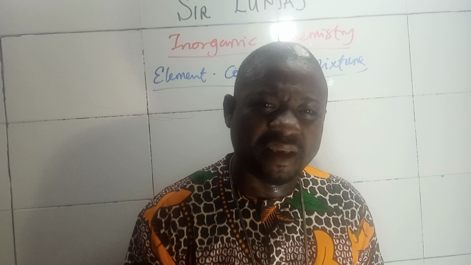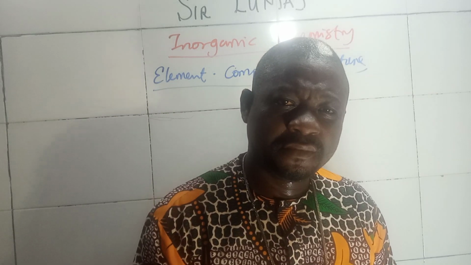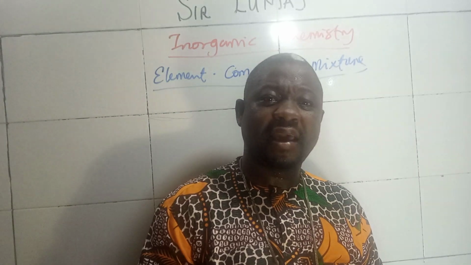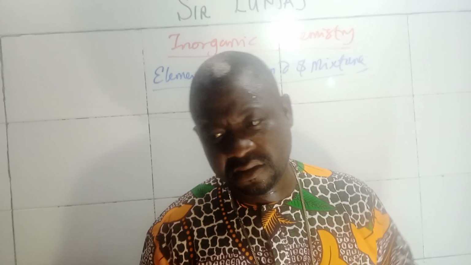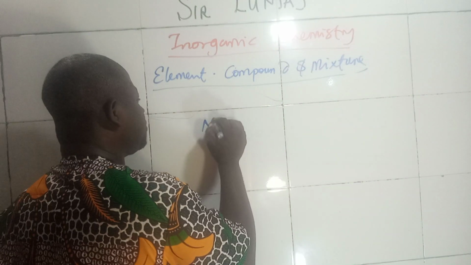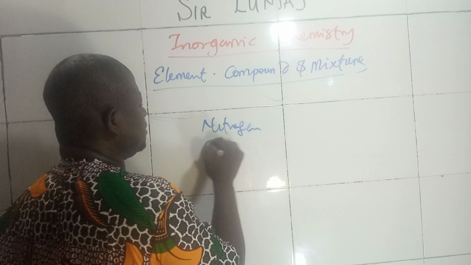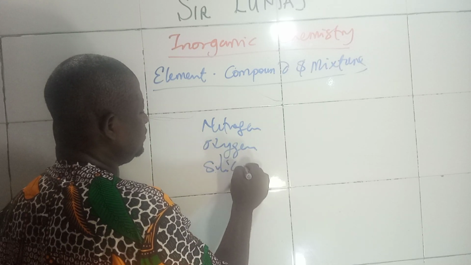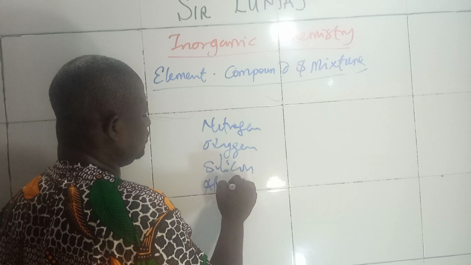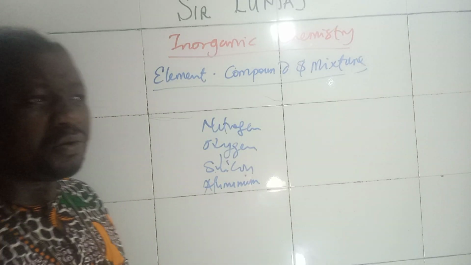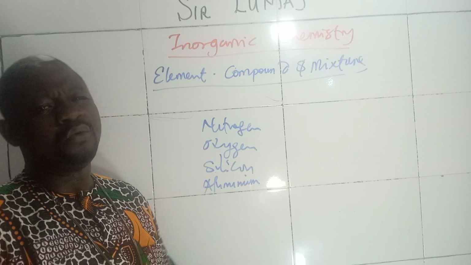So our elements, you can talk about carbon. Carbon is an element because it cannot be broken down into another smaller substance or substances. Our elements now, you can talk about oxygen, you talk about nitrogen. You can see I'm mentioning it one by one. Nitrogen, oxygen, silicon, aluminium, and so on and so forth.